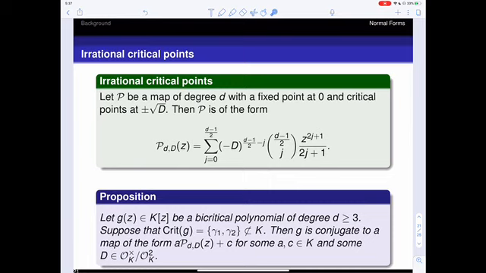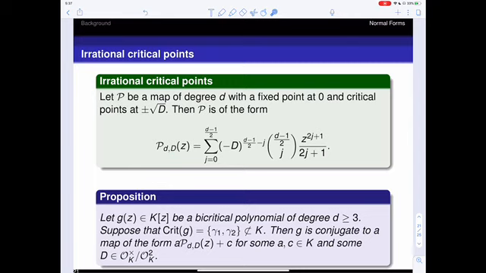This extends to higher degrees as well. So we can use this form here. So if we have a map of degree d with a fixed point at 0 and critical points at plus or minus the square root of D, then that is of this form, which we have denoted P with subscripts little d and capital D. Where in here, little d is the degree, and this capital D is what gives us the critical points.